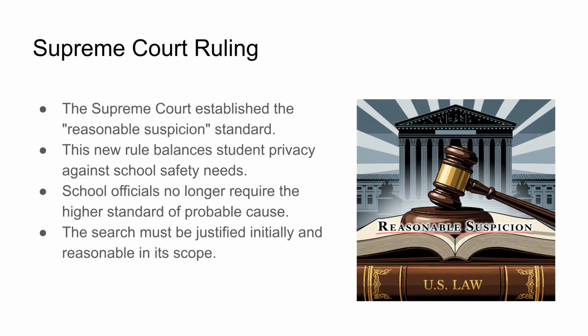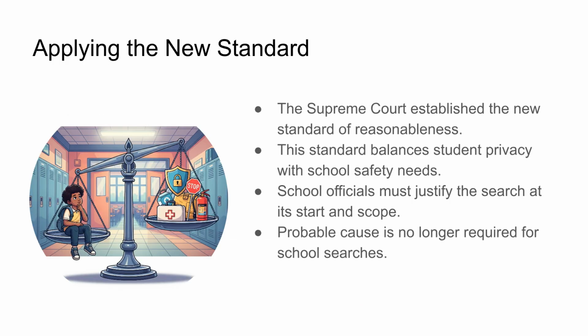The Supreme Court established the "reasonable suspicion" standard, balancing student privacy against school safety needs. School officials no longer require the higher standard of probable cause, but the search must be justified initially and reasonable in its scope. Applying the new standard of reasonableness means that school officials must justify the search at its start and scope. This standard, less stringent than probable cause, balances the need for school safety with student privacy.